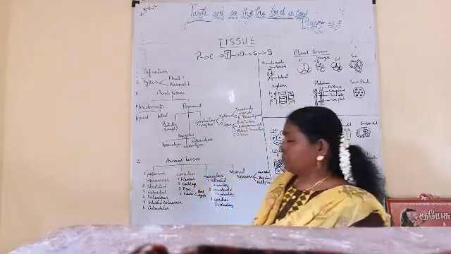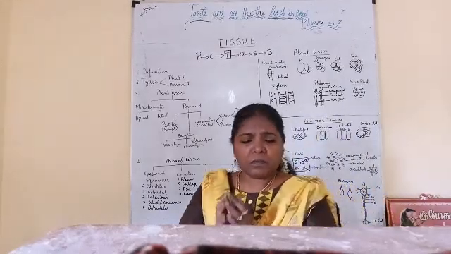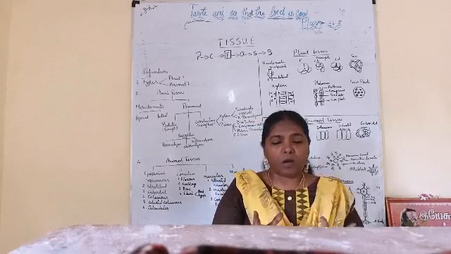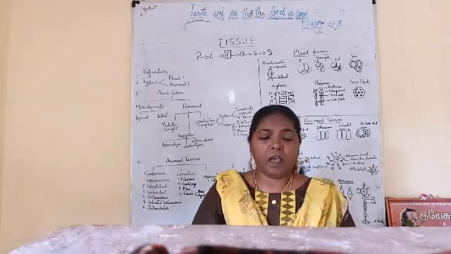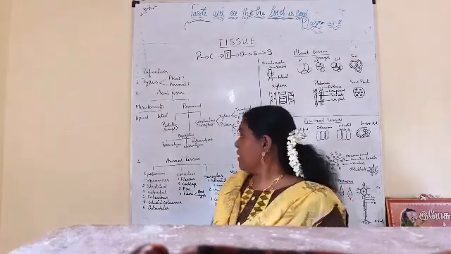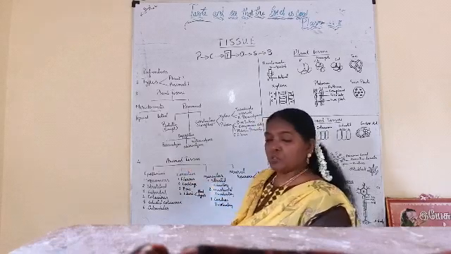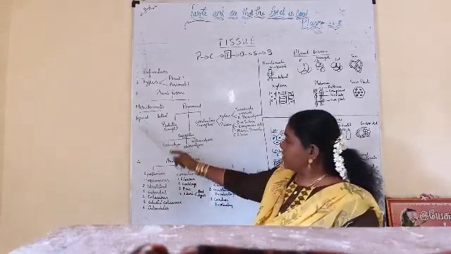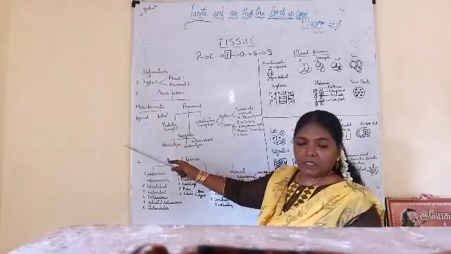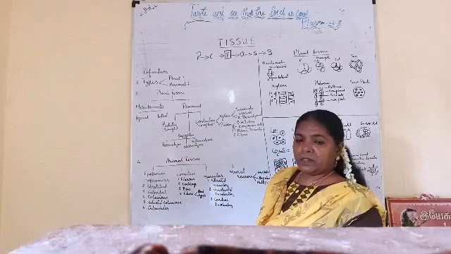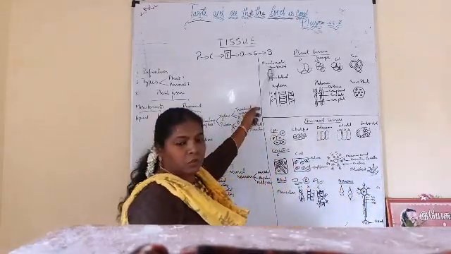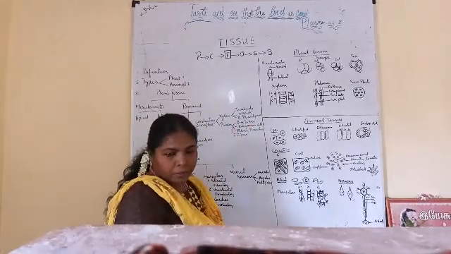The cells of this meristematic tissue are closely packed, with thin walls, a large nucleus and a smaller vacuole. All these are the characteristic features of meristematic tissue. And this meristematic tissue is of two types: apical meristem and lateral meristem. Apical meristem is also called terminal meristem. This apical meristem is seen at the shoot tip and root tip.